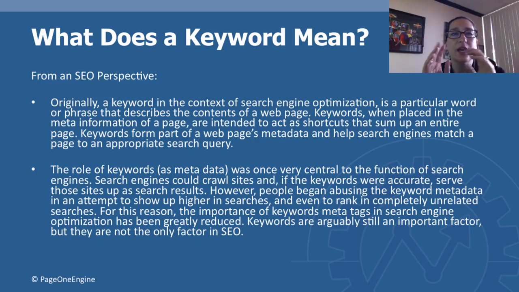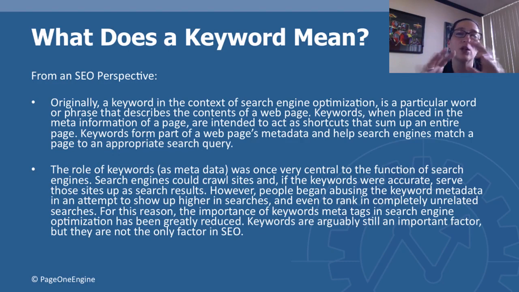Originally, a keyword in the context of search engine optimization, or SEO, was a particular word or phrase that described the content of a page. Basically, the theme of that page, which stands true today. Keywords, when placed in the meta information of a page, are intended to act as shortcuts that sum up an entire page. Keywords form a part of a web page's metadata and help search engines match a page appropriate for the search query. Now, the role of keywords in metadata was once very central to the function of a search.